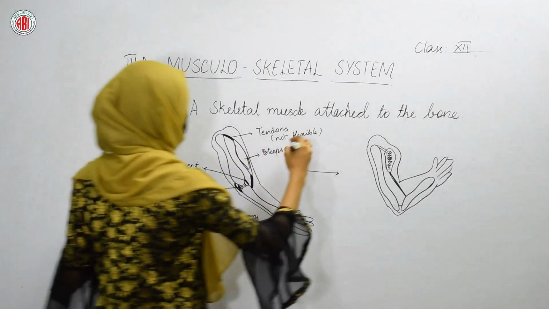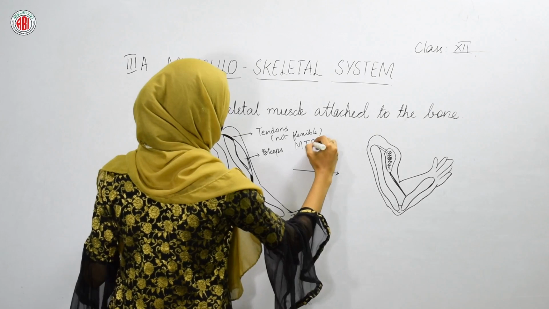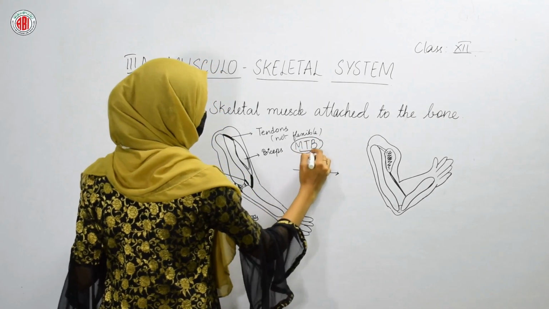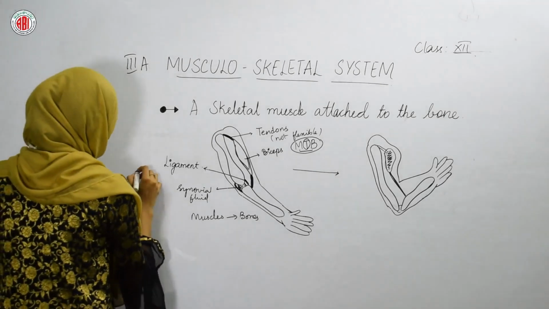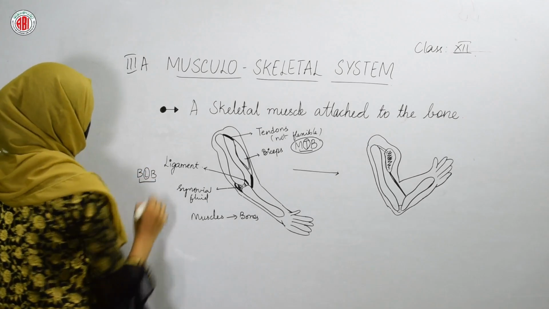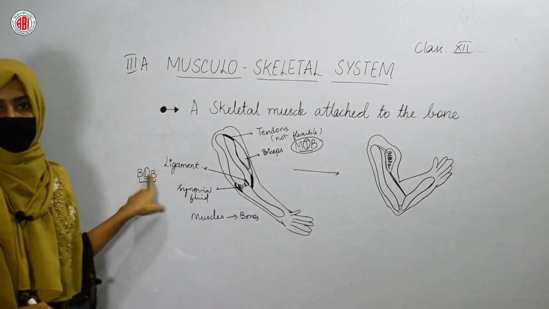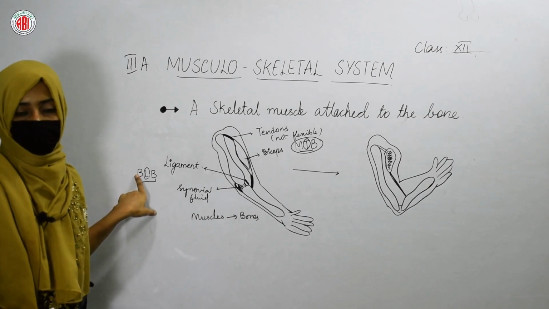Here we can use a short form to remember this point. MTB, muscle to bone, tendons are responsible. And for ligament we can write BLB, bones to bones, ligament. For the attachment of bone to bone, ligaments are the fibers that are present in between them.